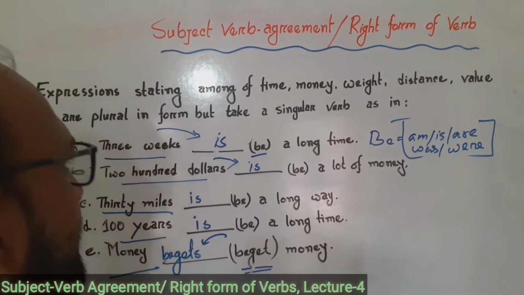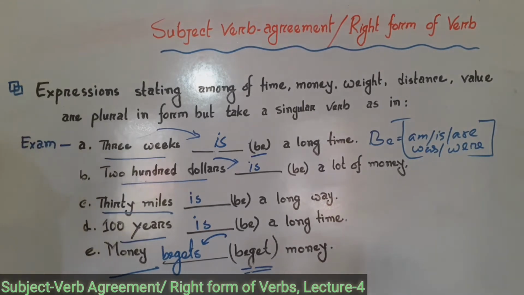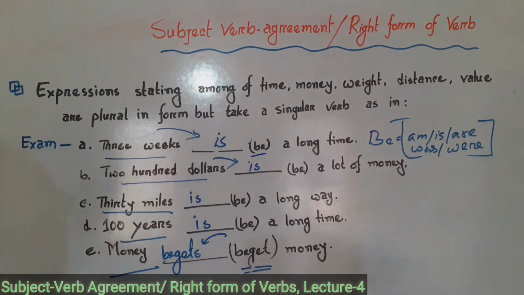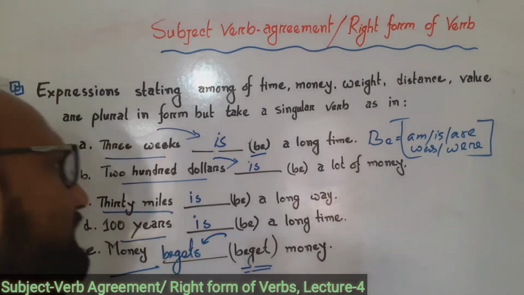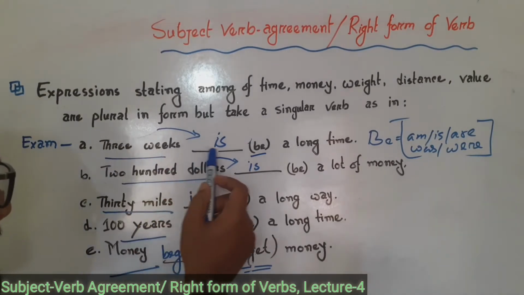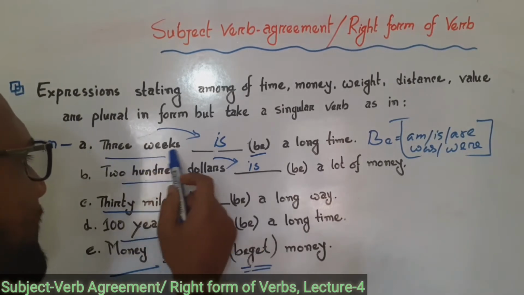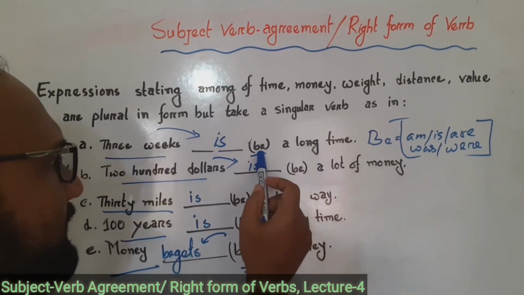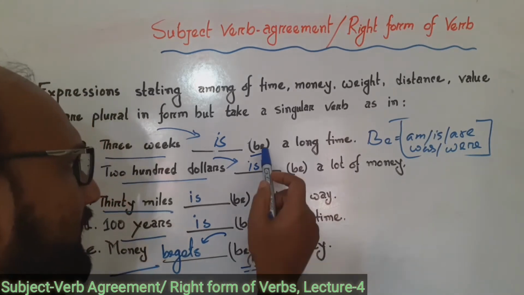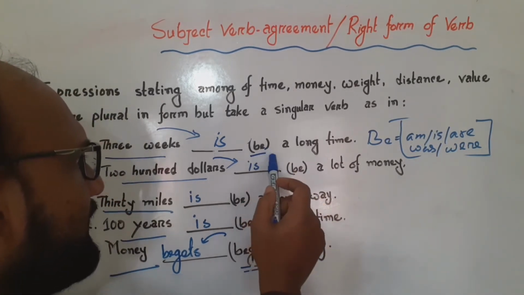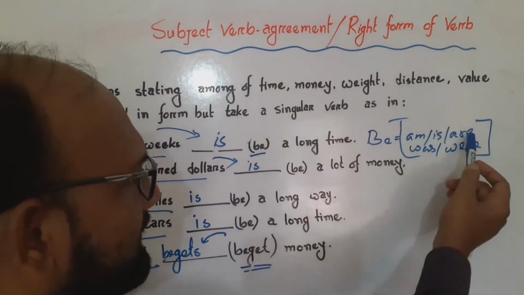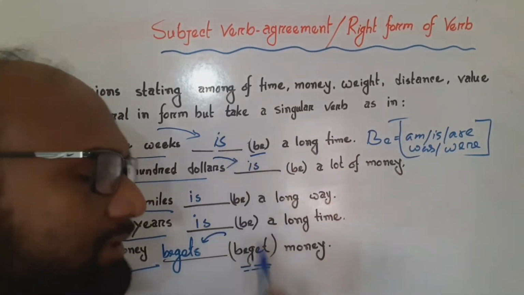Again I am telling you, expressions stating amount of time, money, weight, distance, value are plural in form but take a singular verb as in here. 3 weeks, after this subject we will use here a singular form of verb. 3 weeks is a long time. In the bracket has given here B. If they are given B in the bracket, we will use am, is, are or was, were, according to tense, in the sentence.